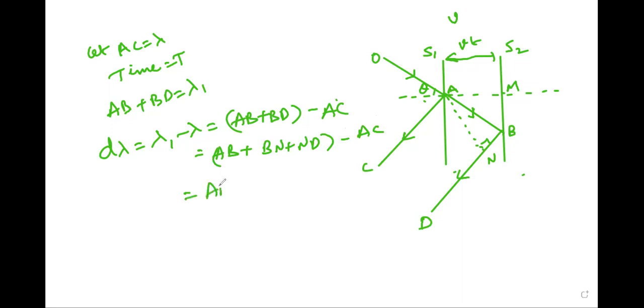That is equal to AB plus BN, because ND is equal to AC, so ND and AC cancel. AB plus BN, what is the value of AB?